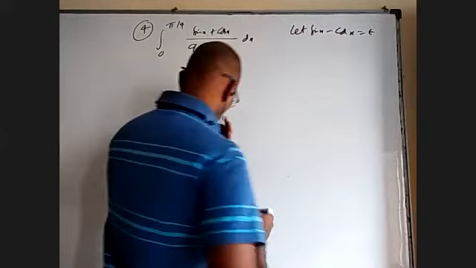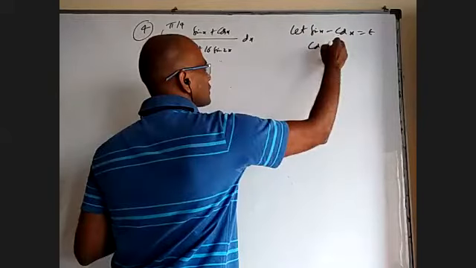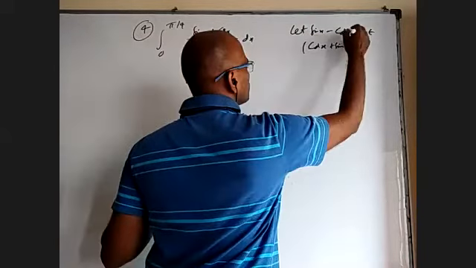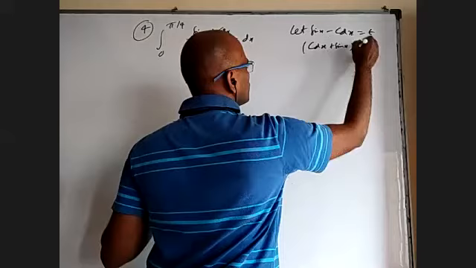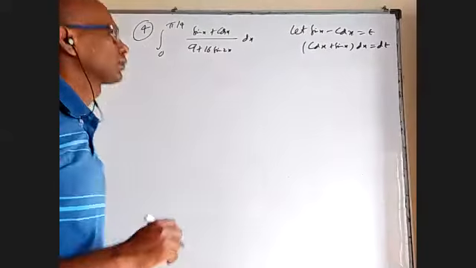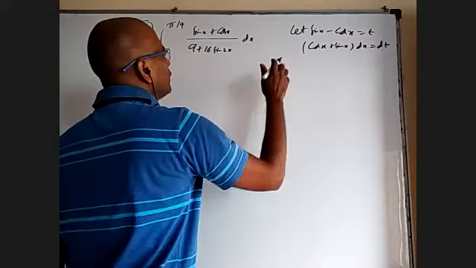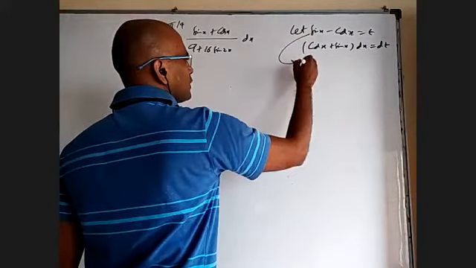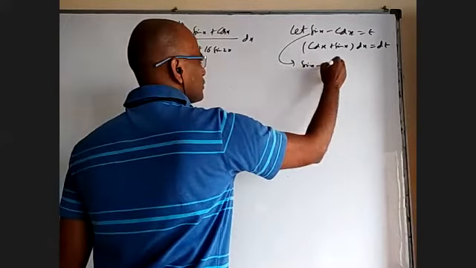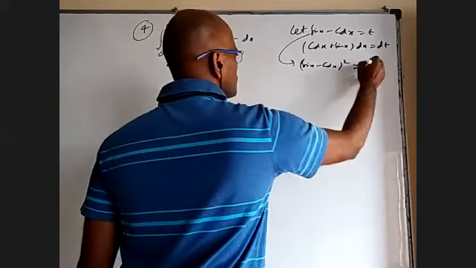When I differentiate, I'll get cos x plus sin x dx equal to dt. And if I square this, I'll get sin x minus cos x whole square is t square.